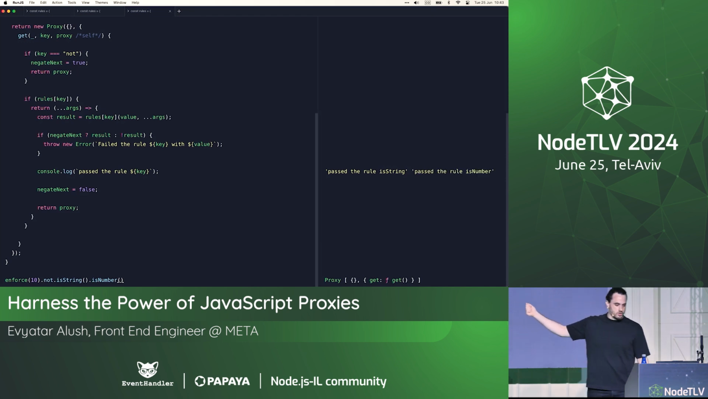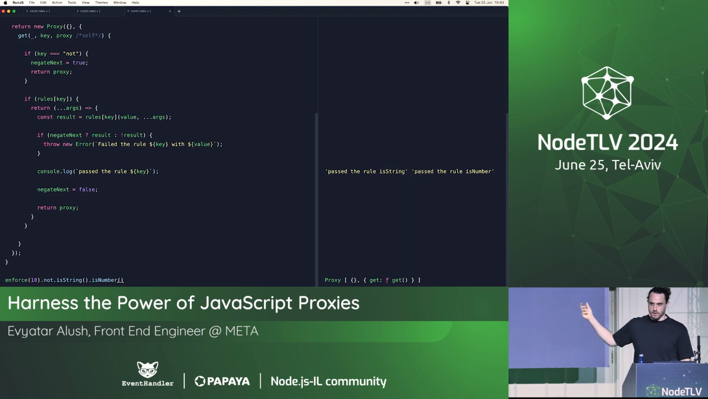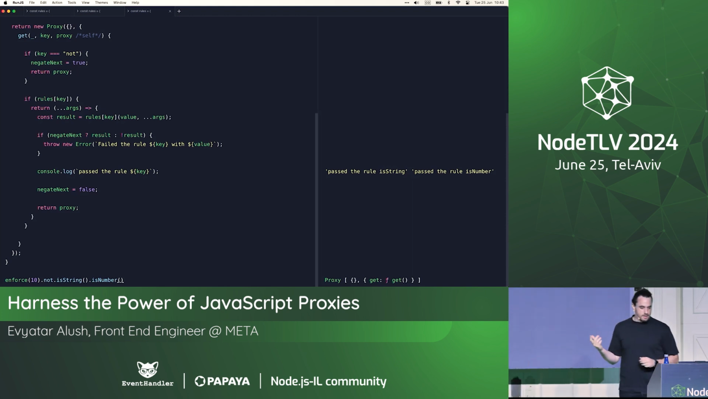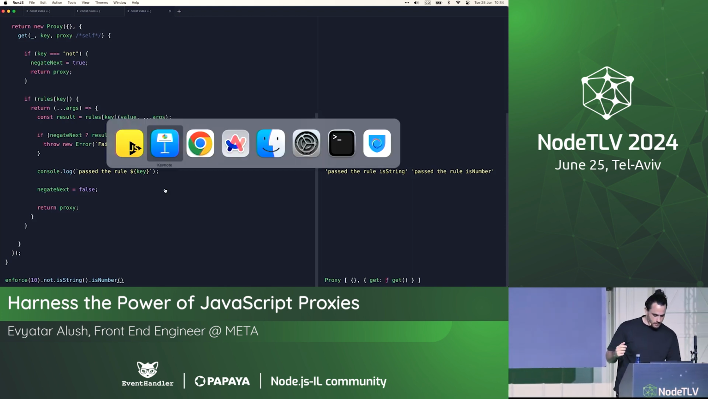Cool, so in just a few lines we created a fully functional validation library, an assertion library, an infinitely chainable assertion library with proxies. That's awesome. And let's go back to the presentation.